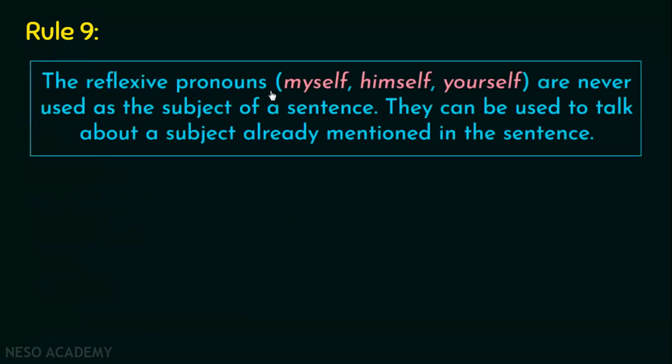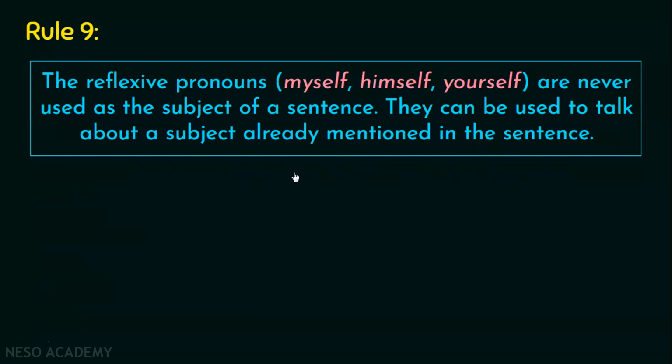The reflexive pronouns, I guess you remember them, all those pronouns which have self or selves, myself, himself, yourself, are never used as the subject of a sentence. So the concept of subject has already been told to you, and now you can very easily identify the subjects in a sentence. You have to keep in mind that these pronouns should never be used as subjects in a sentence. They can be used to talk about a subject already mentioned in the sentence. That means they can refer to some other subject, but they will never be the main subject of the sentence.